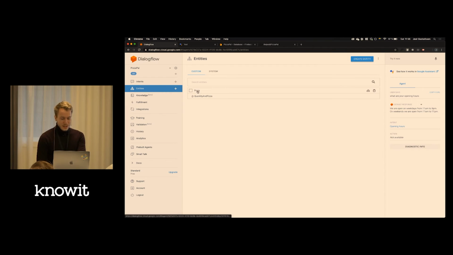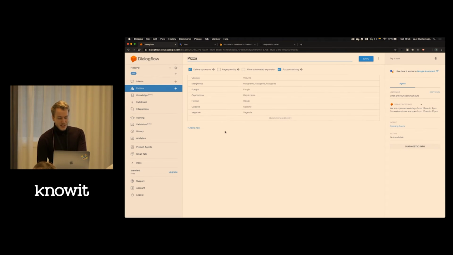So we actually need 2 entities, just one for pizza. So for Dialogflow to understand that this is something in the user's query that we need to extract, I can add some custom entities. So when a user says Vesuvio, we can extract that from the intent, or margarita and so on.